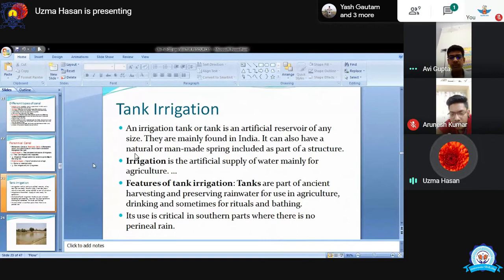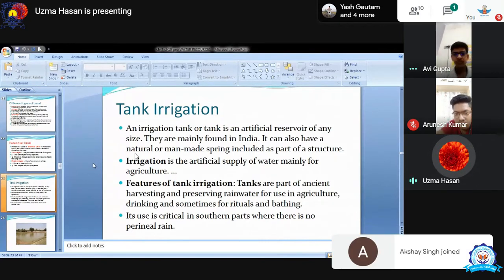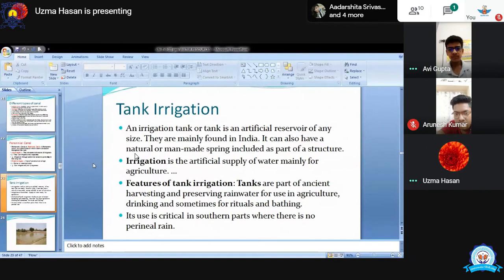Okay. Next is tank irrigation. I'm just running through this chapter because ये बहुत ज़्यादा backlog में जा रहा है अब. Tank irrigation means an irrigation tank, or tank is an artificial reservoir of any size. Tank means you can take the example if you have a tank in your home also. Even the government cottages, जो government अपने employees को cottage देती है for living, वहाँ पे एक छोटा सा टैंक भी बना कर देती है, वाटर टैंक. I saw these type of small tank in the cottage of railway. मैंने रेलवे के houses में देखे हैं ये टैंक. तो if you have ever seen this, तो you can set an example कि हाँ टैंक ऐसा होता है.